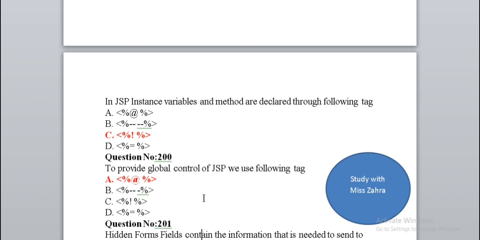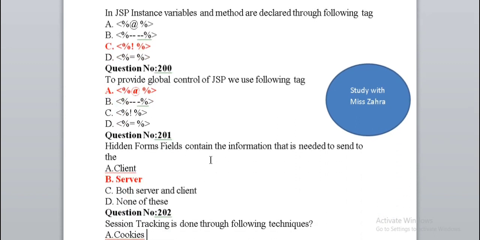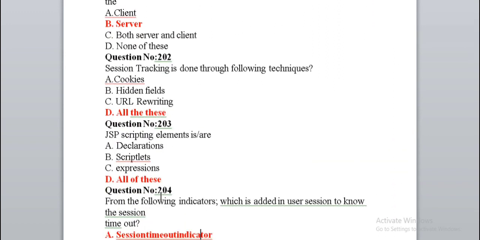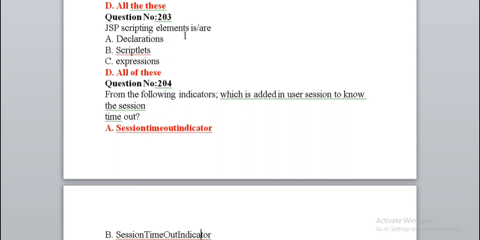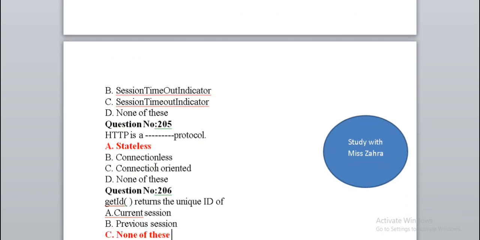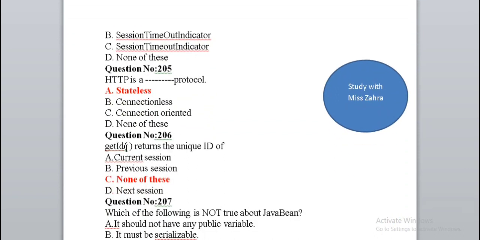Right option A. Hidden form fields contain the information that is needed to send to the server. Session tracking is done through the following techniques. All of the given options. JSP scripting elements. All of the above. From the following indicators, which is added in a user session to know the session timeout? HTTP is a stateless protocol. getId returns the unique ID of none of these.